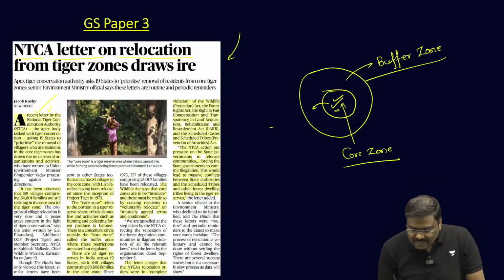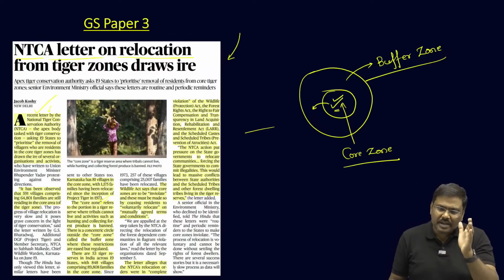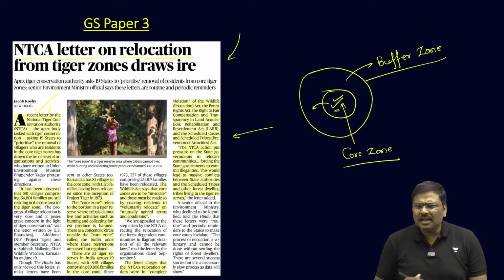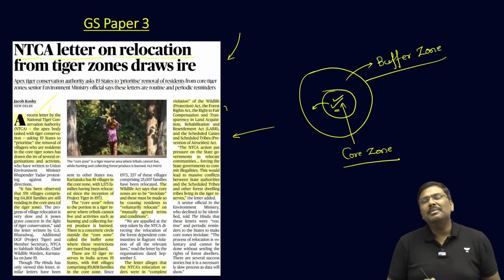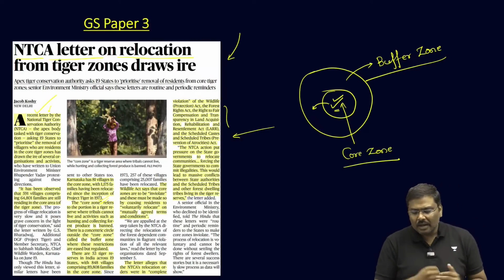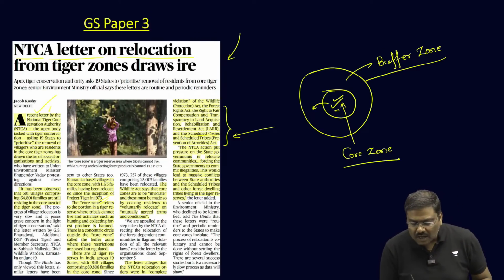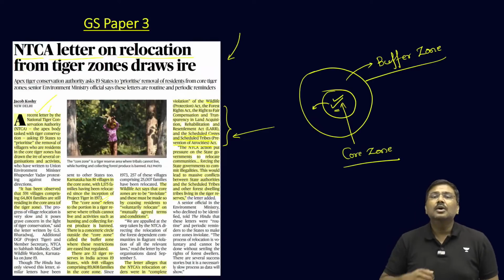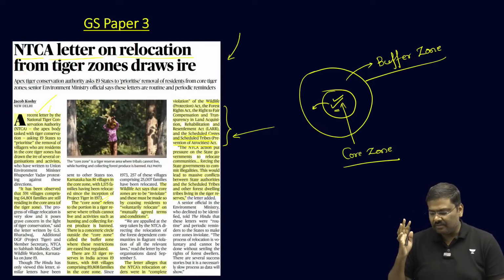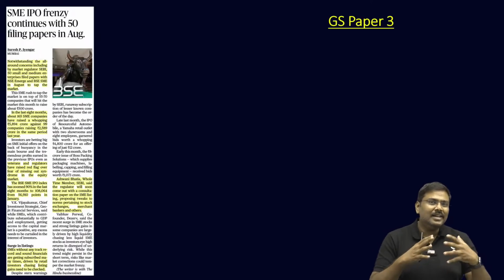So, the criticism has been levied against such an order issued by the NTCA, and the authorities or the activists are saying these kinds of orders by the authority are violating the Land Acquisition Rehabilitation Resettlement Act. It is violating the Scheduled Caste and Scheduled Tribes Prevention of Atrocities Act, and it is in fact violating the provisions under the Wildlife Protection Act itself. So, this is in a nutshell what has been given in the article regarding the letter issued.